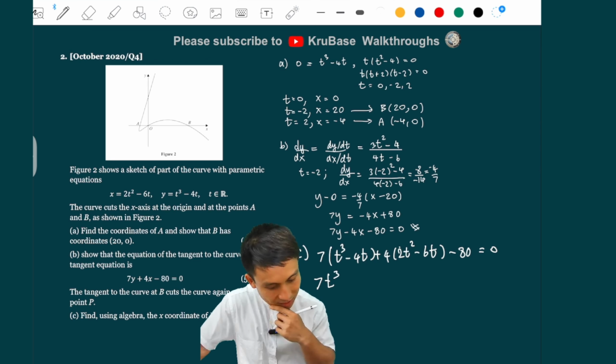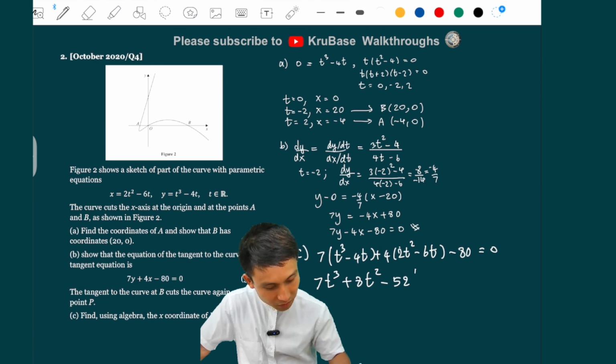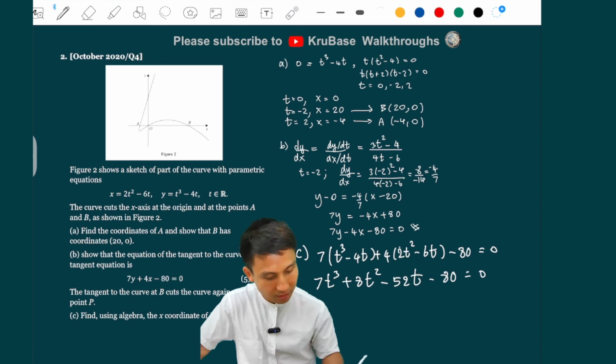7t cubed, and then I do the square first, so plus 8t squared. And then I have what for the t? So I have minus 28 and minus 24. That's going to be minus 52t, yeah? And then minus 80. Okay.